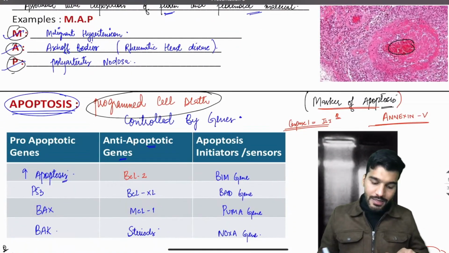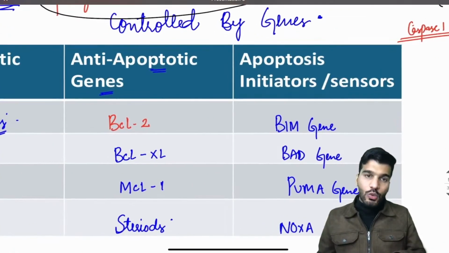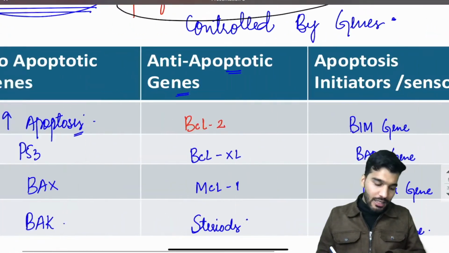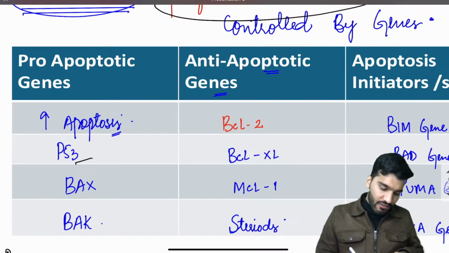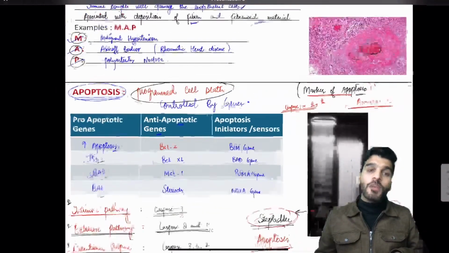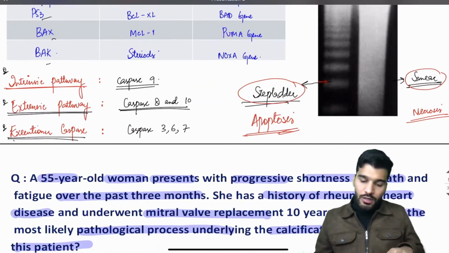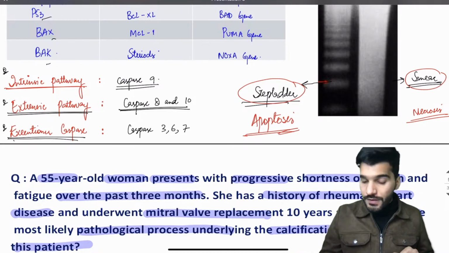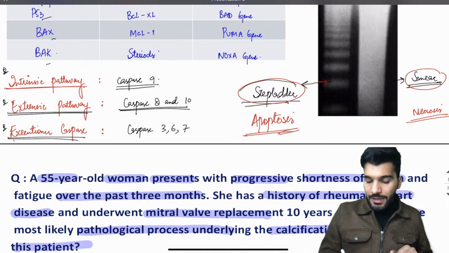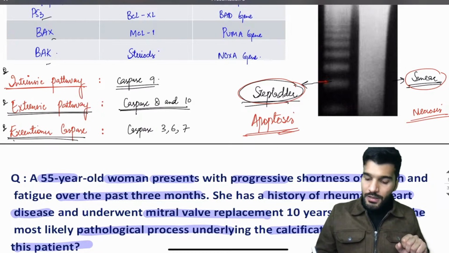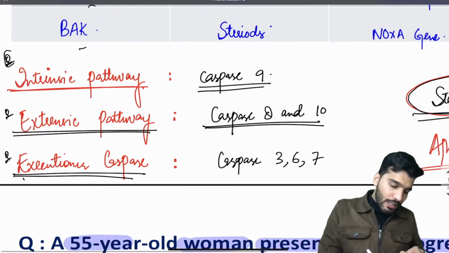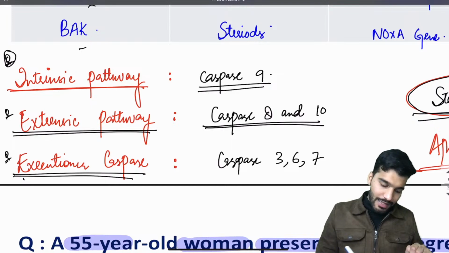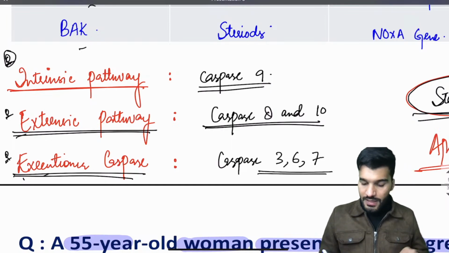Apoptosis is a programmed cell death which is controlled by the genes. You have BCL2, BCLXL containing are the anti-apoptotic. Increased apoptosis, P53, BAX and BAK go with the pro-apoptotic genes. If we talk about gel electrophoresis pattern, step ladder pattern goes with the apoptosis and smear pattern goes with the necrosis. Intrinsic pathway is caspase 9, extrinsic is caspase 8 and 10, executioner is caspase 3, 6 and 7.